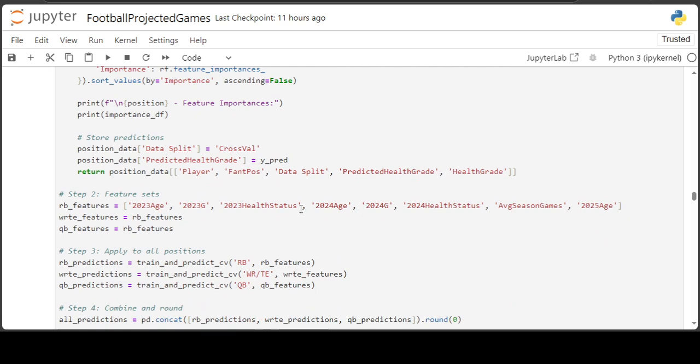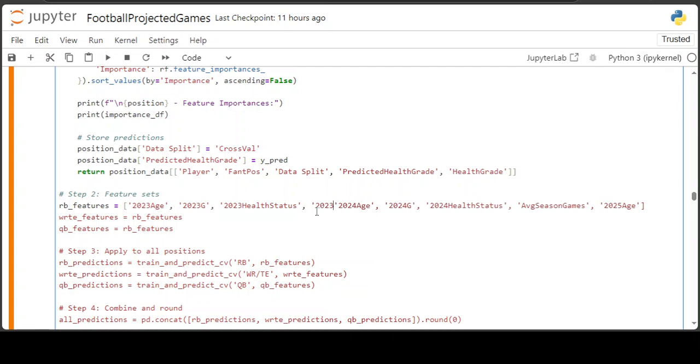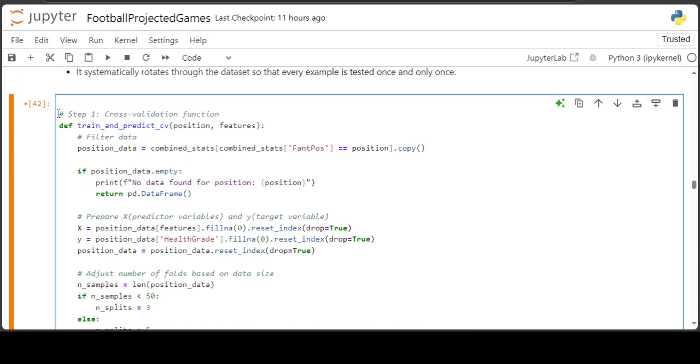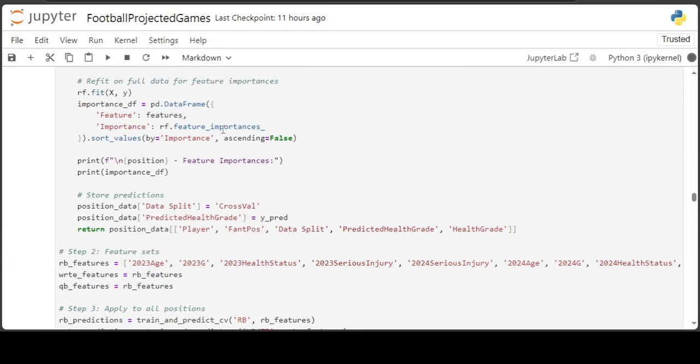So let me type in 2023 serious injury, and then I'm going to run that. I want to see what the R square score and the MAE score are going to show. When you run it, it might take a little bit.